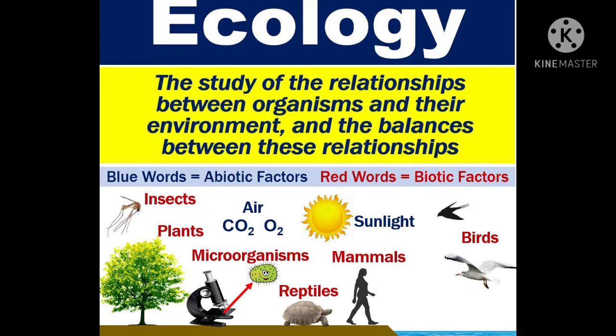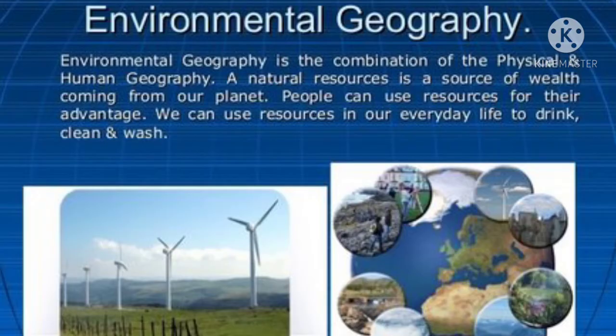Then environmental geography is related to the realization of environmental problems such as land degradation, pollution and concern for conservation, which has resulted in the introduction of these new branches in geography, where we study natural vegetation, biodiversity in human beings as well as in our environment, and how to conserve them.